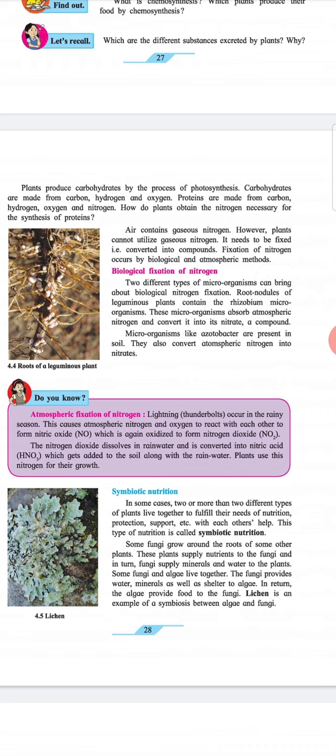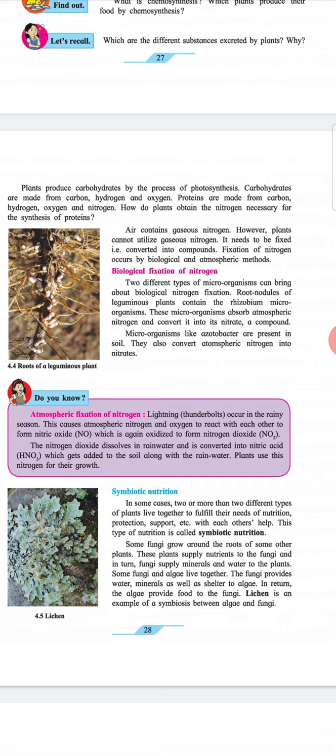Plants produce carbohydrates by the process of photosynthesis. Carbohydrates are made from carbon, hydrogen, and oxygen. Proteins are made from carbon, hydrogen, oxygen, and nitrogen. How do the plants obtain the nitrogen necessary for the synthesis of protein?